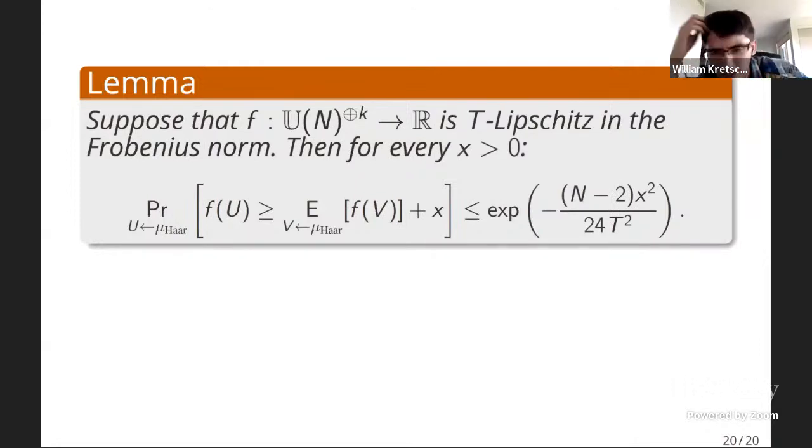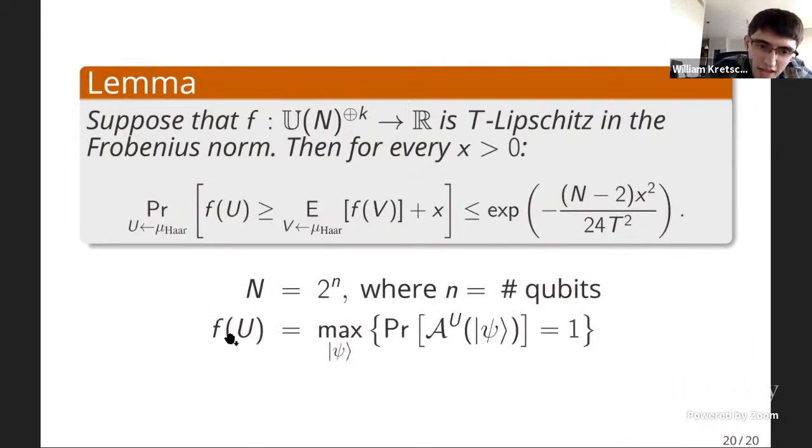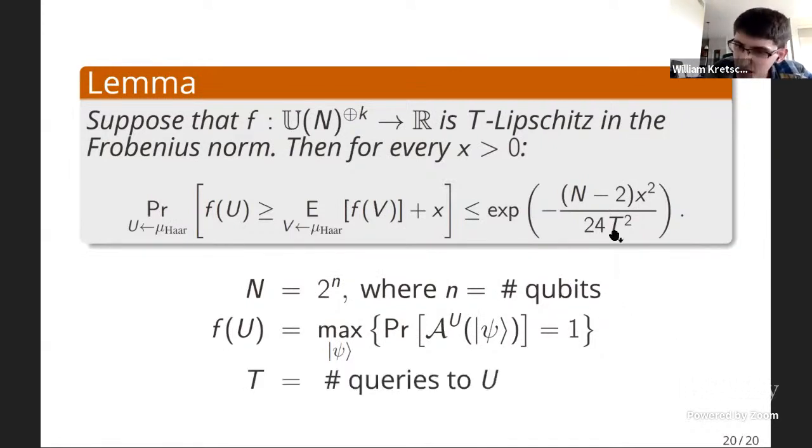To give you some idea of what these parameters are, N here is 2 to the power of little n, where n is the number of qubits. This f of U is basically the acceptance probability of some QMA algorithm. So what does this mean? Here Arthur runs some quantum algorithm A, and Merlin feeds Arthur some witness state psi, and Merlin is basically taking a maximum over all possible witness states psi of the probability that Arthur accepts. And finally, T is basically the number of queries that Arthur makes to this unitary transformation.